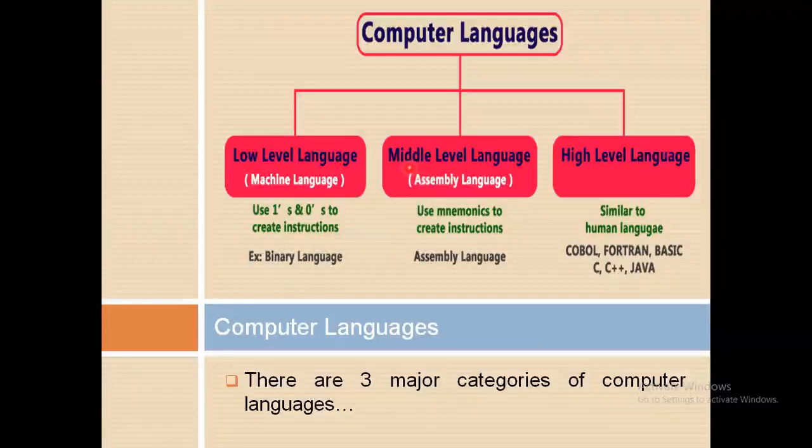Then comes middle level language, that is known as assembly language. Yes, assembly language uses mnemonics to create instructions. And the high level languages use language like human language, for example, English language. So COBOL, Fortran, C, C++, Java, these are the examples of high level programming languages.